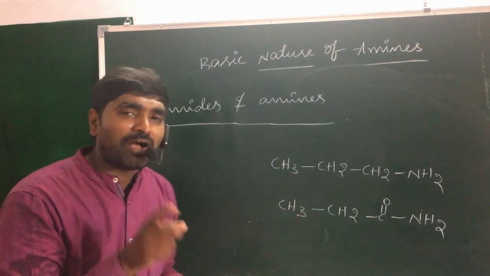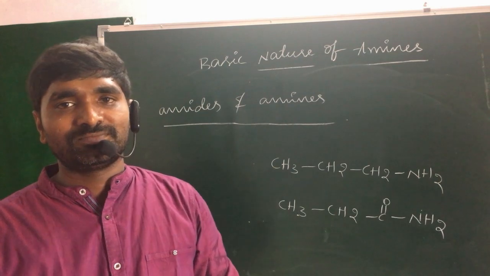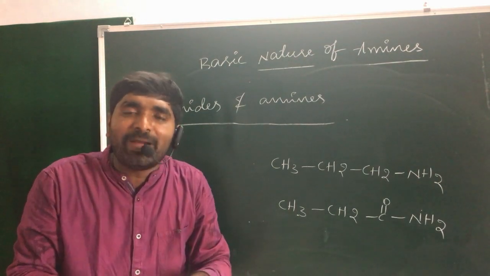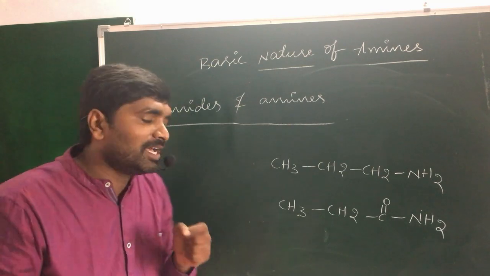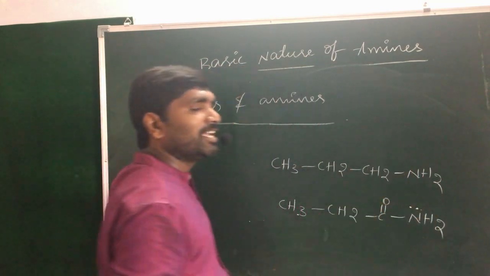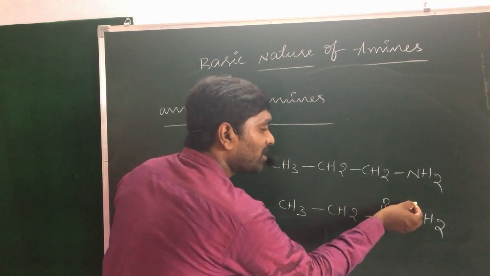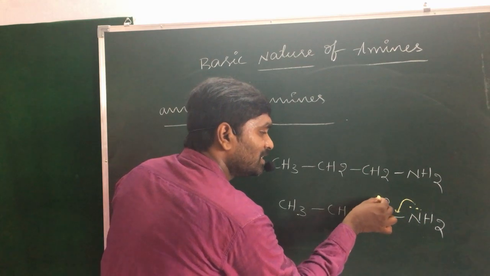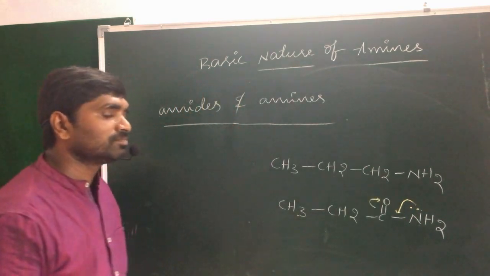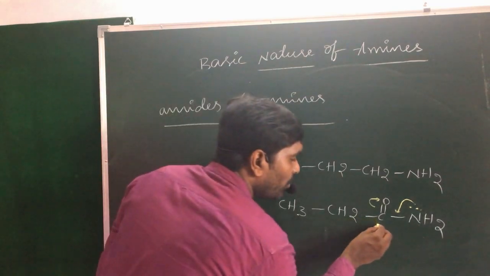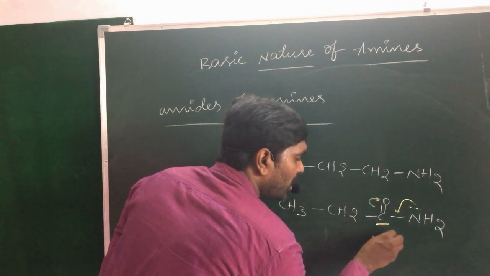In both conditions you have the same number of carbon atoms. But amides are less basic in nature when compared with the amines. Why? You can explain this with two effects. One is the conjugation effect: the non-bonding electrons may participate in conjugation with the C double bond O. That is the first one. And the second one is that carbonyl compounds are electron withdrawing groups.